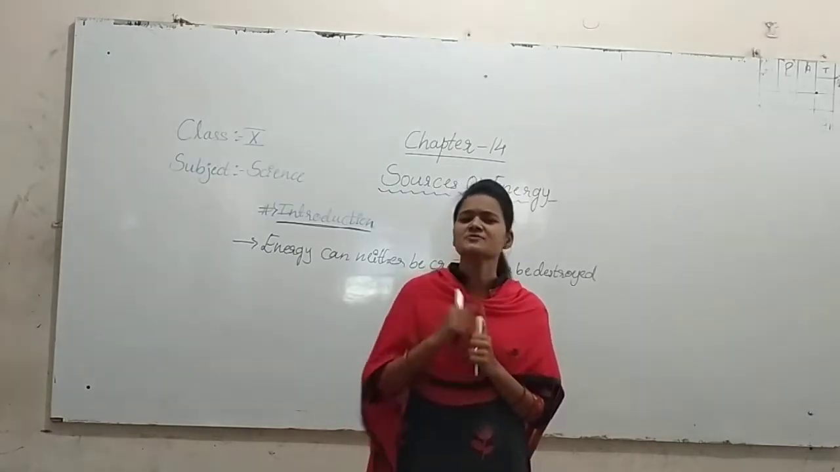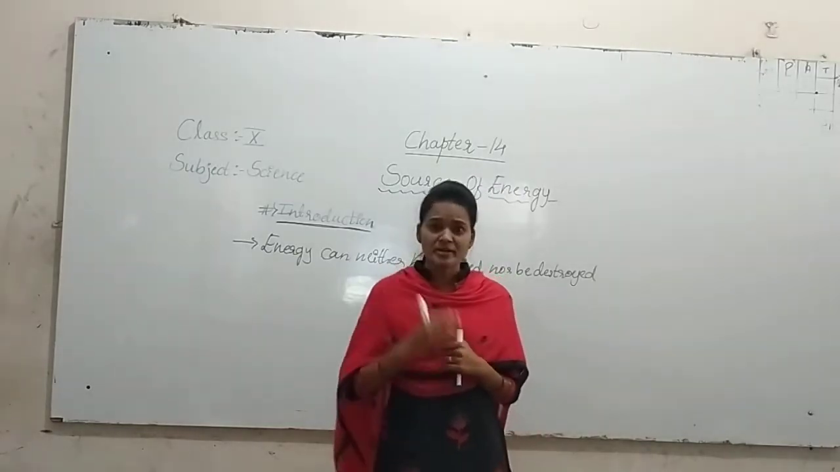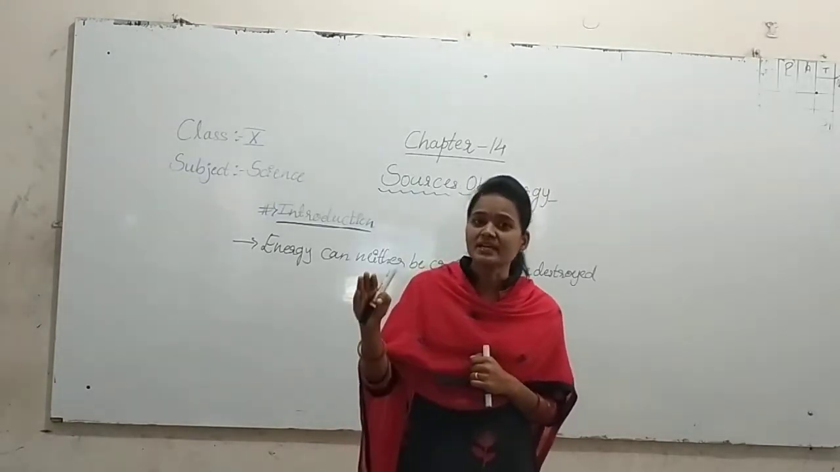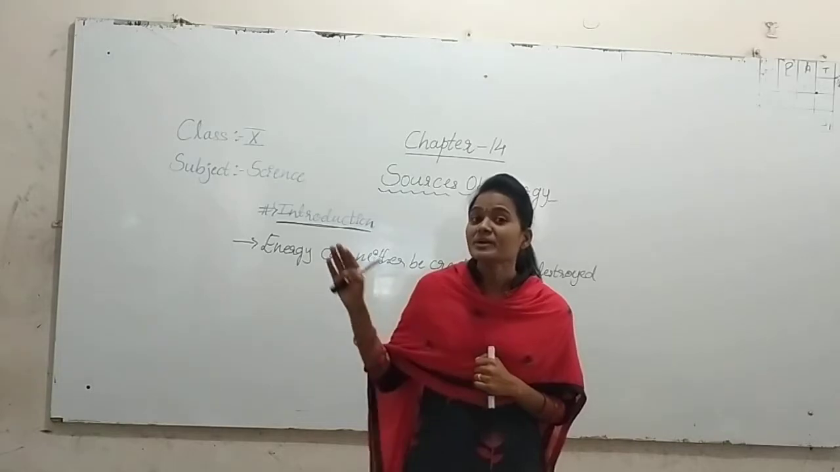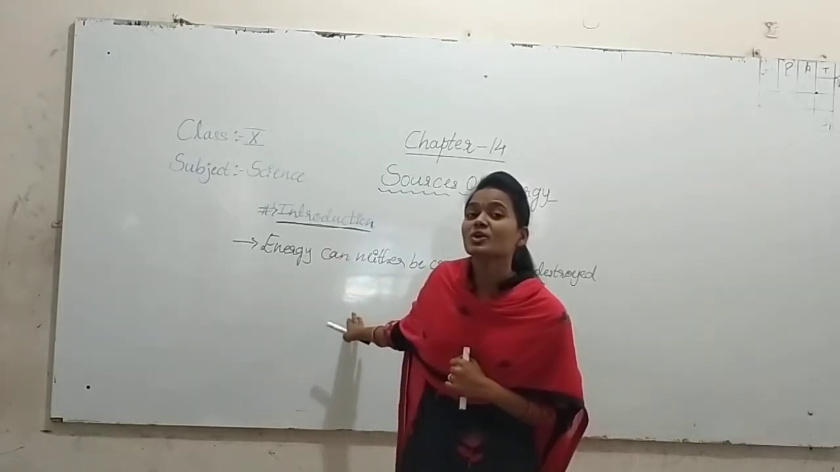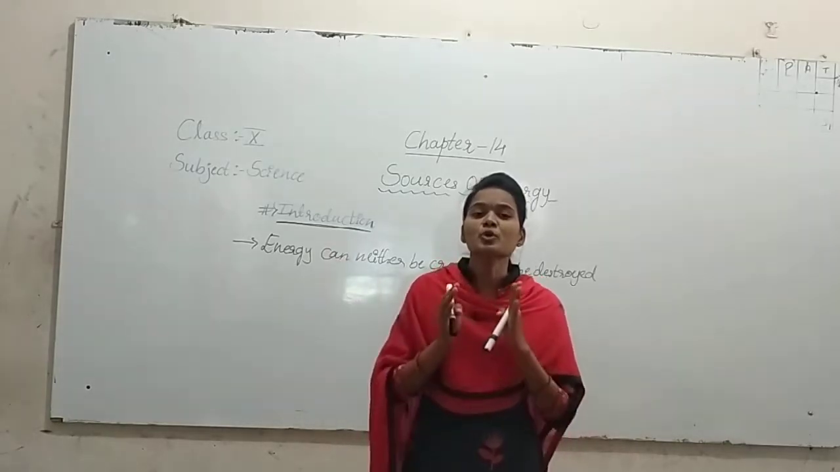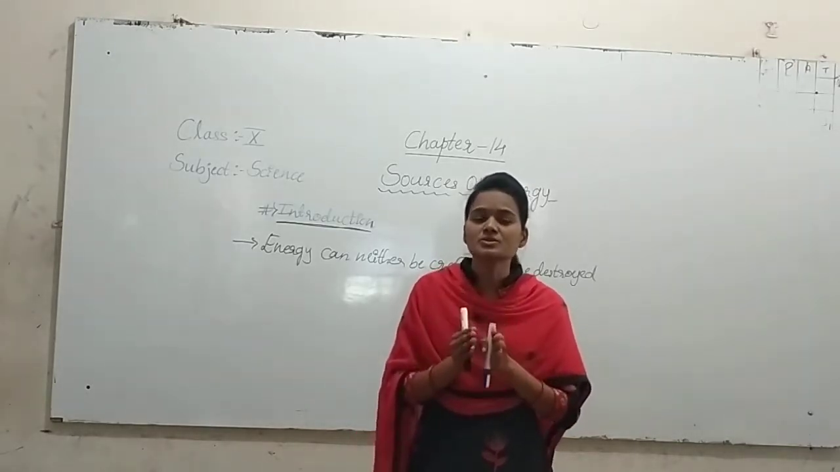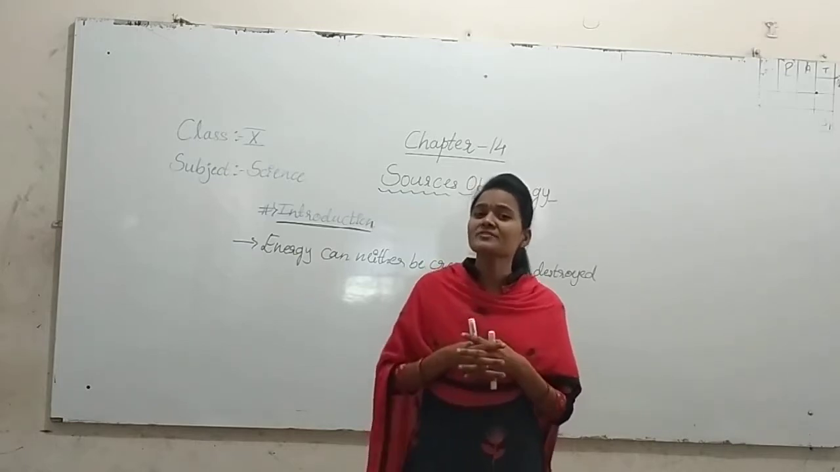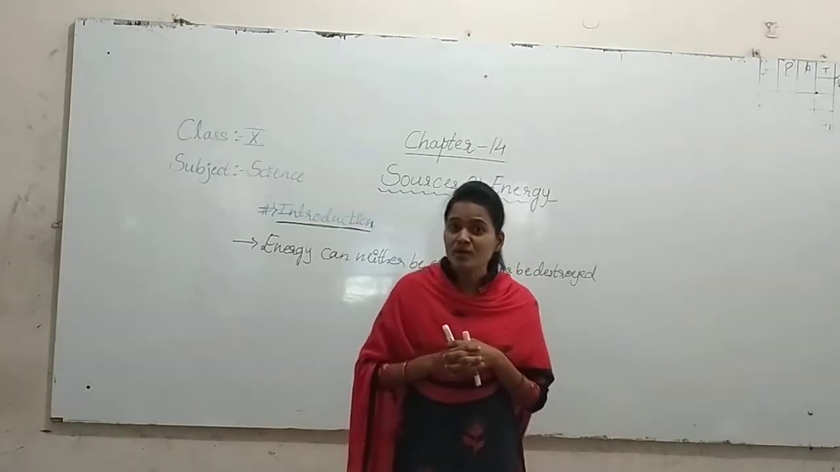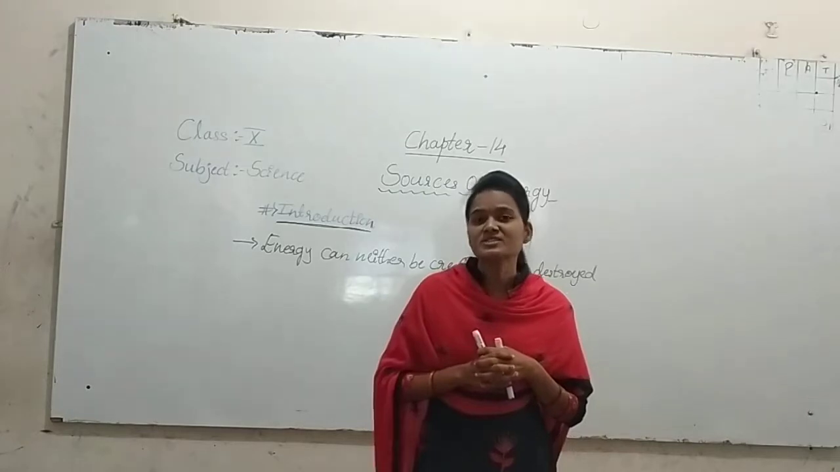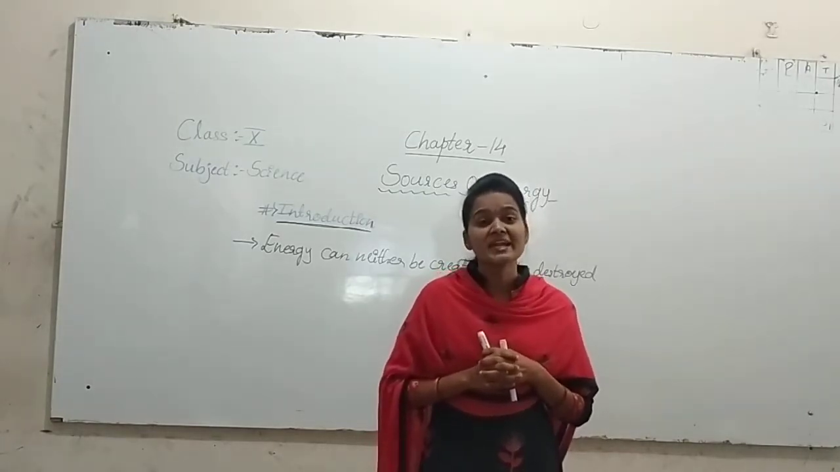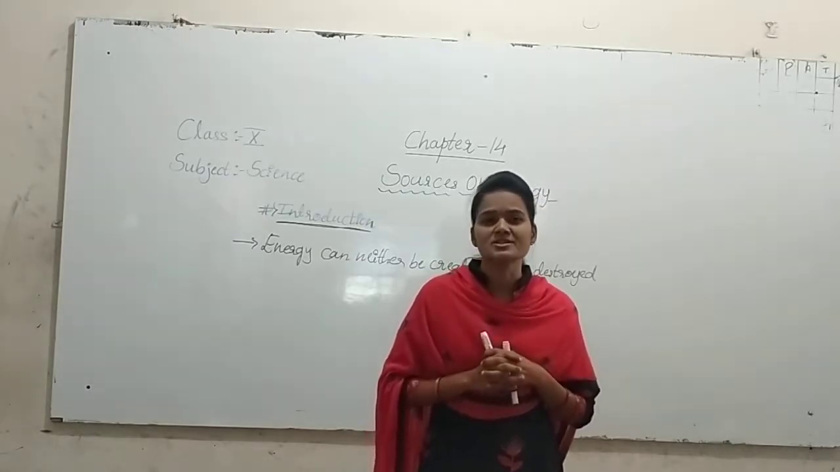For example, the forest is also one of the sources only, and now it is ending. So what do we have to do? We have to protect our sources. See, in sources we see two kinds: exhaustible sources and unexhaustible sources, which are ending and which are not ending.